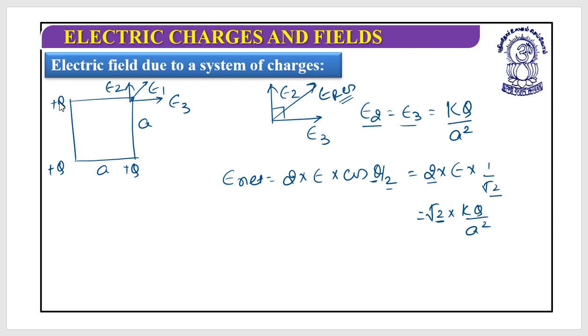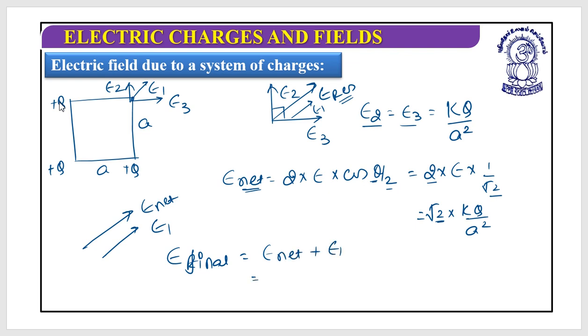Now the direction of E1 is also in this direction. So what we have is, this is E net, and this is E1. As both are in the same direction, my final answer E final would be E net plus E1. So E net would be root 2 kq by a square plus E1, which would be kq by 2a square.